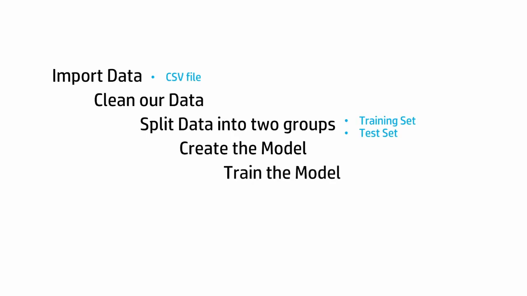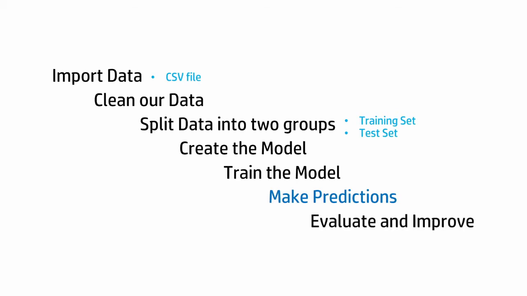And then the most important thing, which is the whole point of this, is we're going to use this data in our algorithms to make a prediction. That's really the heart of machine learning: to make predictions. And then finally, once we've got comfortable with the predictions, we're going to evaluate the predictions and then improve or optimize the outcome. So let's go over and look at the data that I want to use.